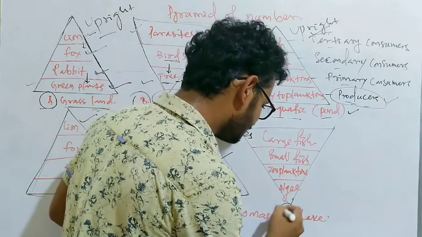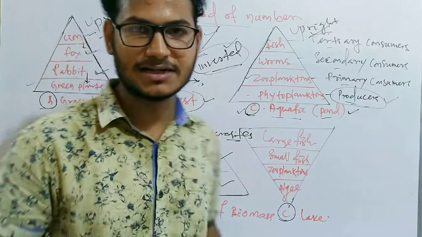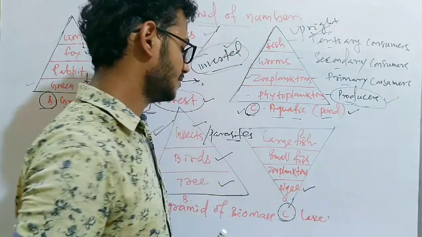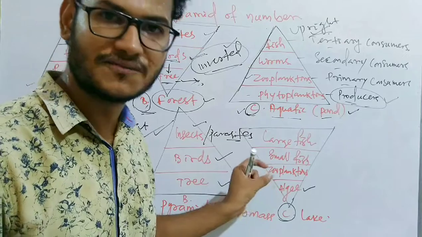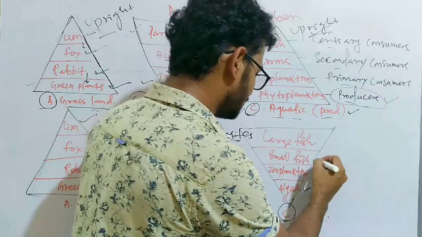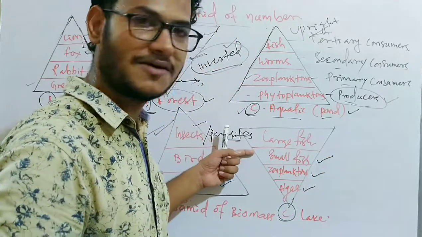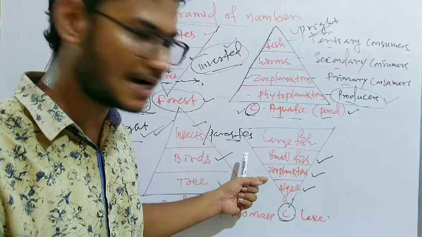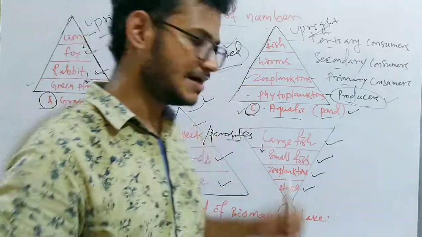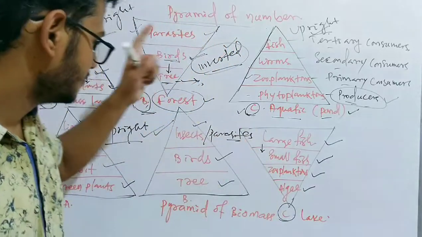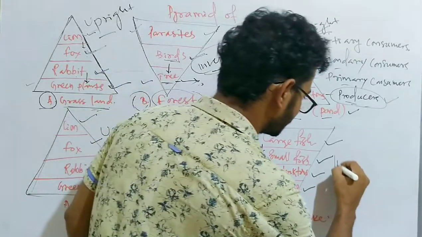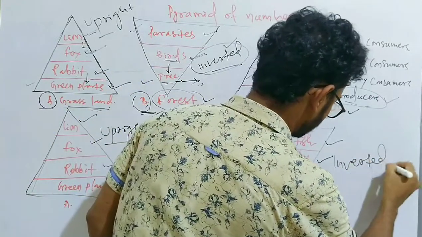So let's move on to the lake ecosystem, the aquatic ecosystem. Here in the lake, the algae are of least biomass. Zooplanktons have more biomass than algae. Small fishes again have more biomass than the zooplanktons, and the large fish, which depend on the small fish for their survival, have the highest biomass. So the pyramid of biomass in the aquatic or lake ecosystem is inverted. Yes, my dear friends, it is inverted.